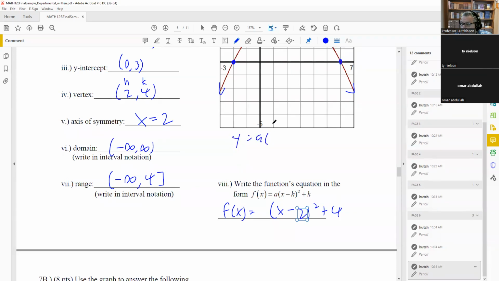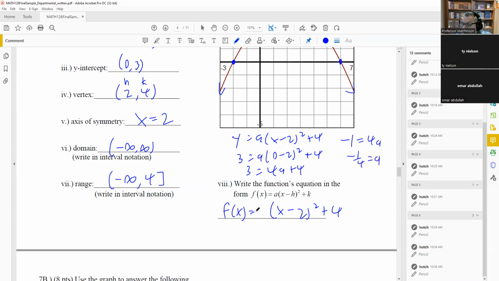So this should be a times x minus 2 squared plus 4. So now we're going to put in the 3 goes in here. 0 minus 2 squared. I was wondering why that number was so big. That's why I double checked it. 3 equals 4a plus 4. We're going to subtract the 4 from both sides. We get negative 1 equals 4a. And if you divide, you get negative 1/4 is the a value. So now we know that this is negative 1/4 that goes in front. So now we know what the exact equation is that would create this graph. Negative 1/4 times x minus 2 squared plus 4.